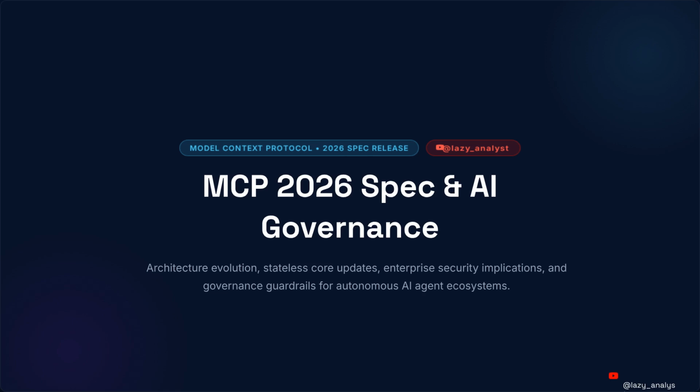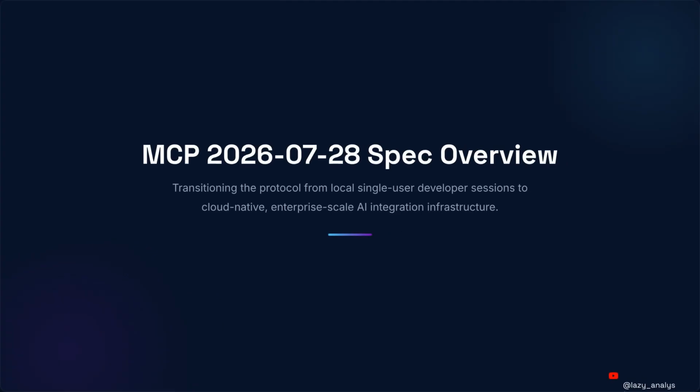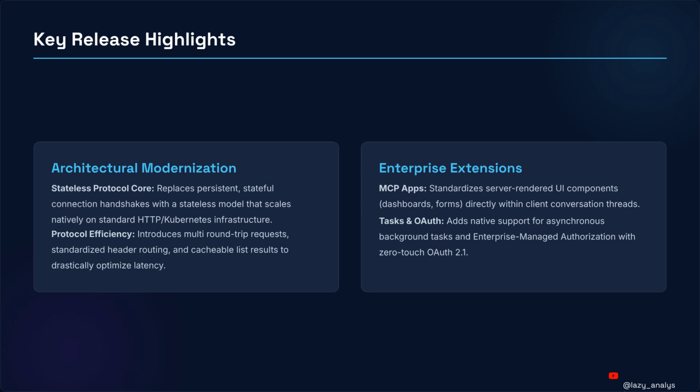But how do we grow this network? The MCP 2026-07-28 specification marks a major transition for the protocol, moving from local, single-user developer sessions toward cloud-native, enterprise-scale AI integration infrastructure. How to mail things without locked lines.